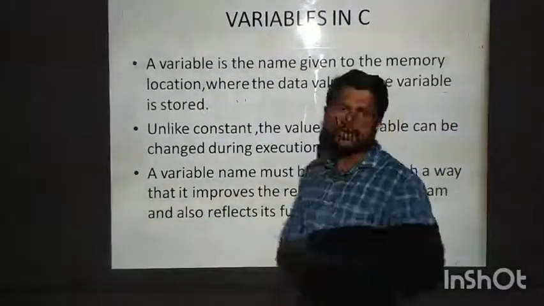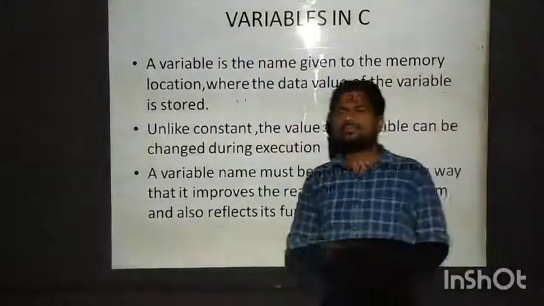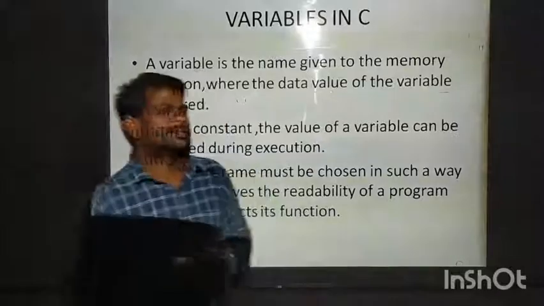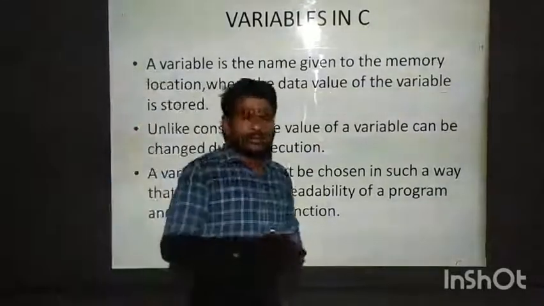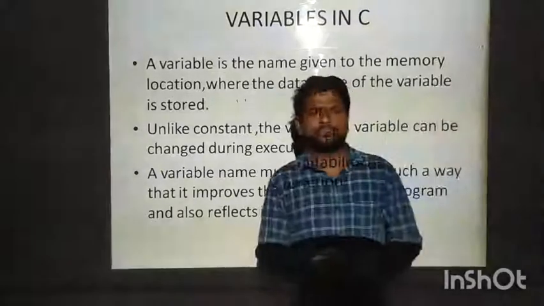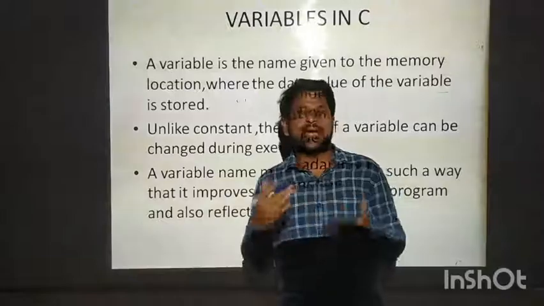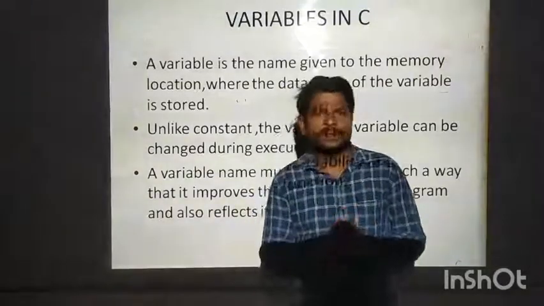Today we are going to learn about variables in the C programming language. Yesterday we learned about constants. Constant means what? Which cannot change during the execution of the program. Whereas a variable can change its value during the execution of the program.